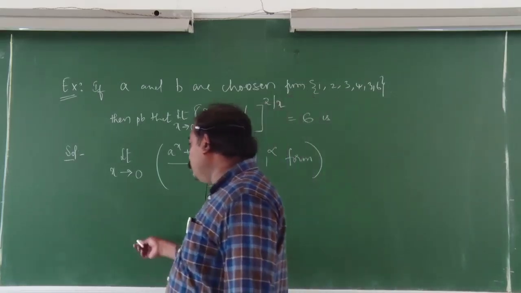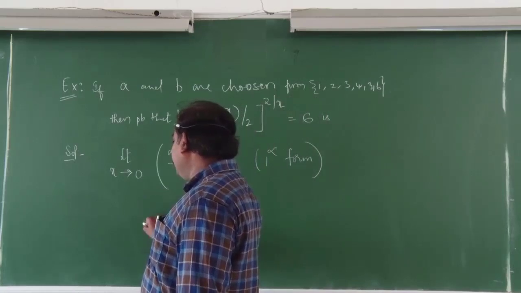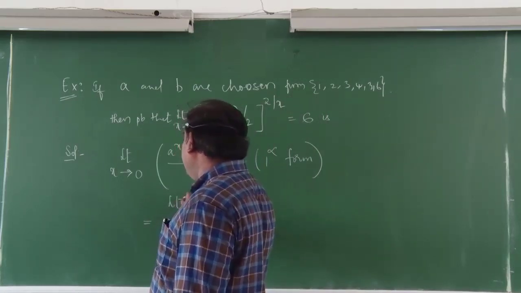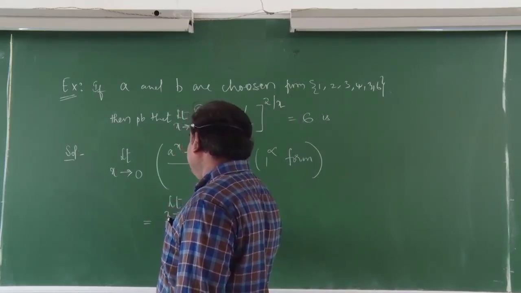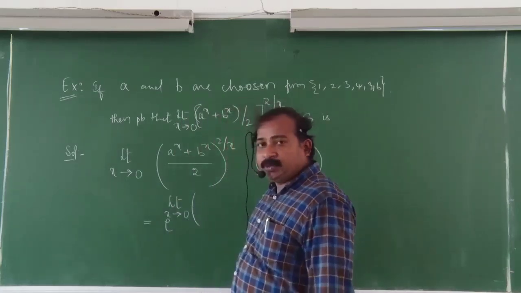So here what we can do, since 1 power infinity form is equal to e power limit x tending to 0 of (f of x minus 1) into g of x.